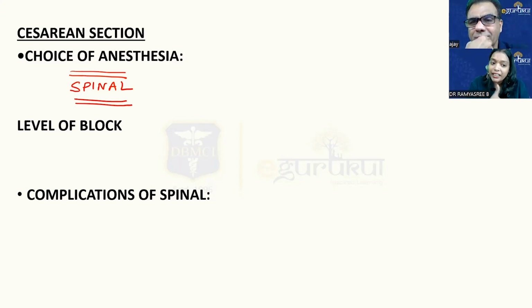Most of the time it is a failed induction or fetal distress, where the process of labor has gone on, and the woman would have eaten just 10 minutes back or 1 hour back, and suddenly we are taking her for emergency cesarean section. As most of our patients are emergency, there is a high chance of aspiration.